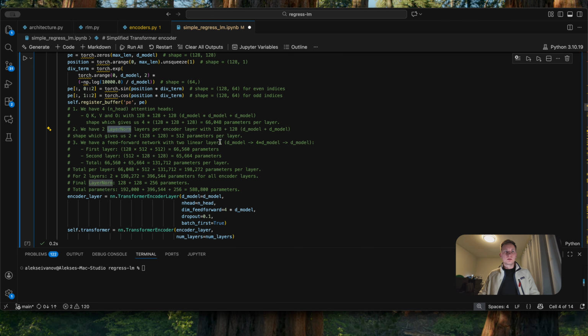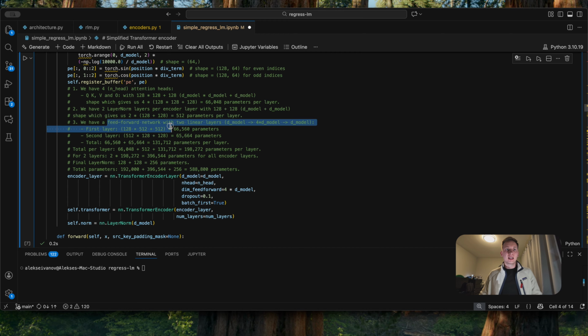Then we have 2 layer normalizations. We have 2 per encoder layer. Each has 128 by 128 parameters, and we multiply it by 2, and we get 512 parameters per layer. The layer normalization is basically used to have a 0 mean and 1 as the variance. It stabilizes the training and helps the model to converge faster.